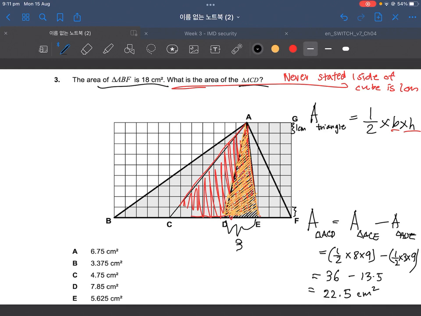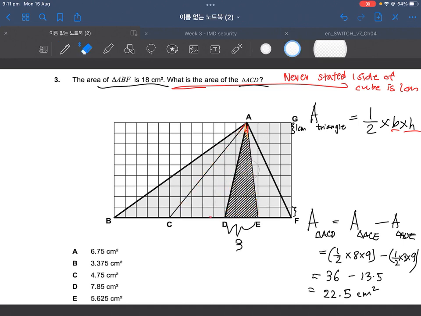So, triangle ABF refers to this triangle over here, that triangle there. That triangle is supposedly 18 square centimeters. So we check it. We're doubting now. What's the area of triangle ABF?